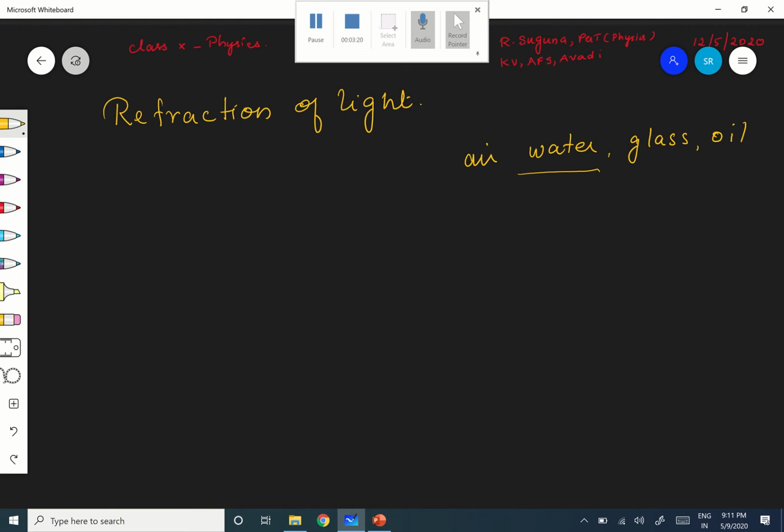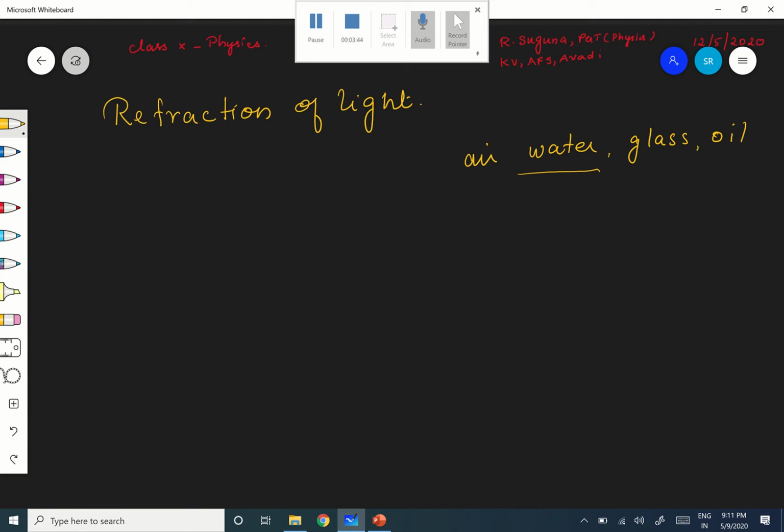What is refraction of light? Refraction of light is a phenomenon of change in the path of light when it goes from one medium to another medium. Right, therefore this is what is called refraction.